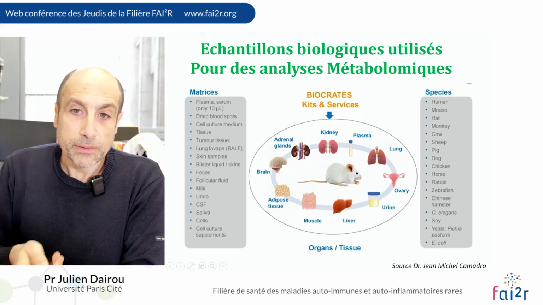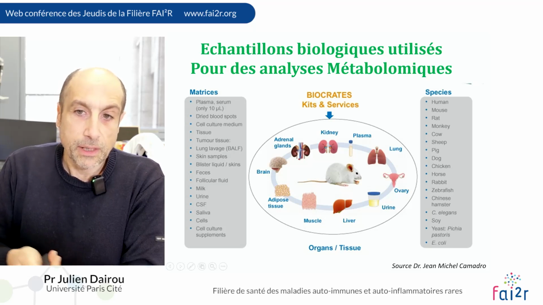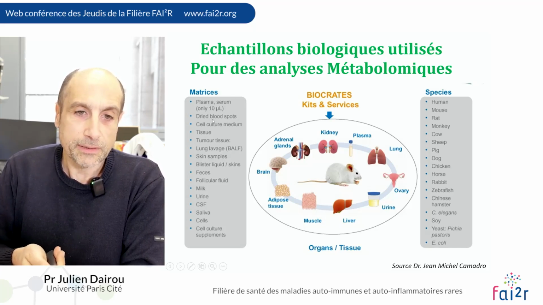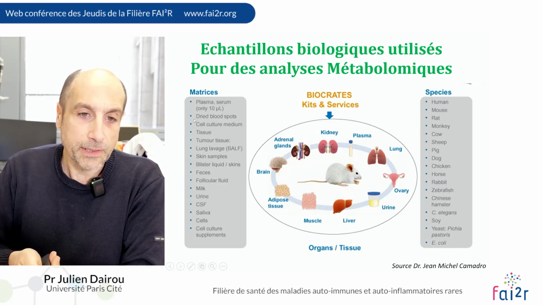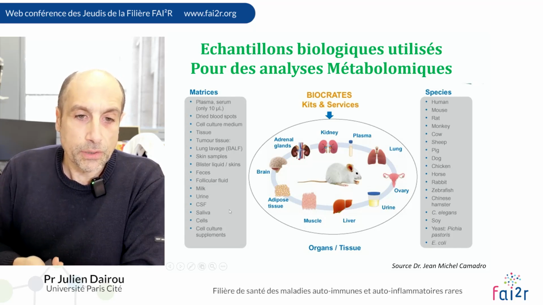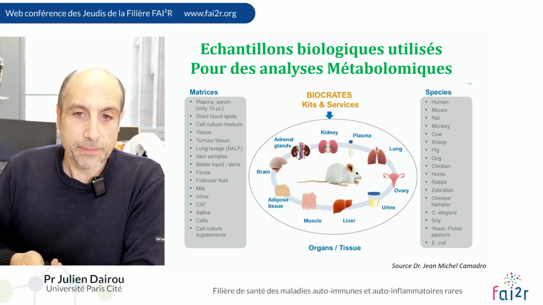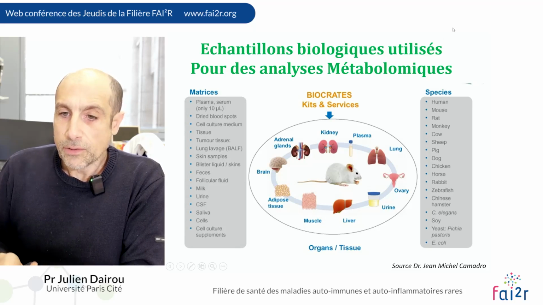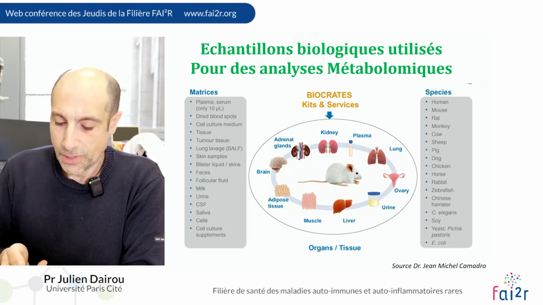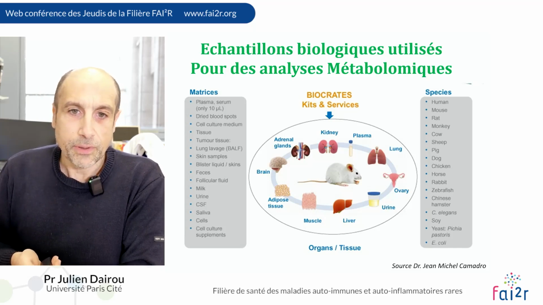The samples for metabolomics come from several matrices. Very common matrices are blood, plasma, serum, but also any tissue or fluids for detection of metabolites. For species, for now, all biological models, but also humans, can be tested for metabolomics.